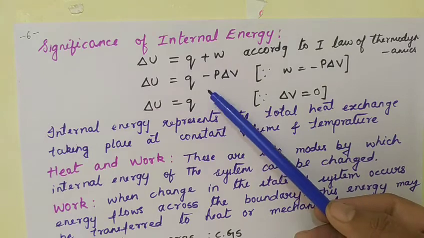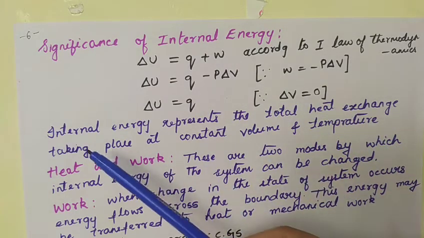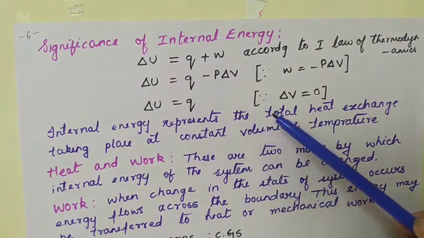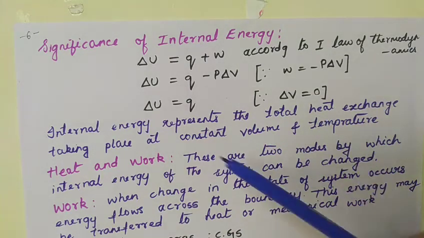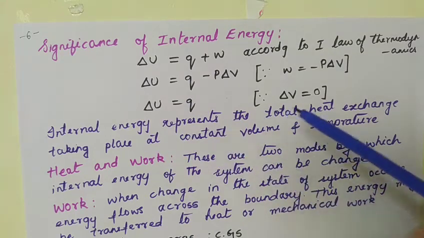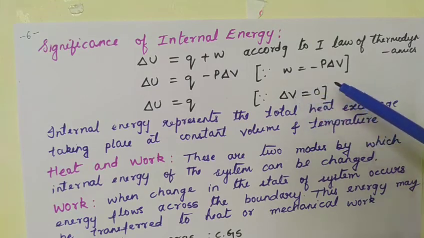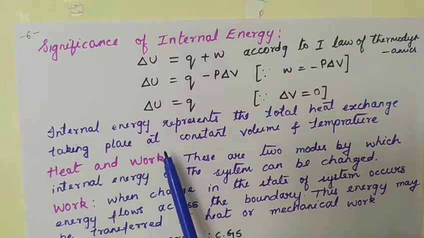So that's why we have equated delta V is equal to 0, because internal energy represents the total heat exchange between the system and surrounding taking place at a constant volume and temperature. So volume is constant, that's why delta V is equal to 0. Now we have to understand other important terms like heat and work.